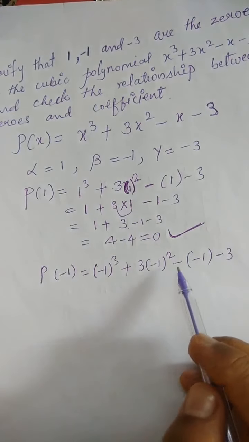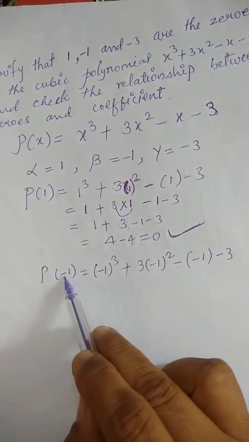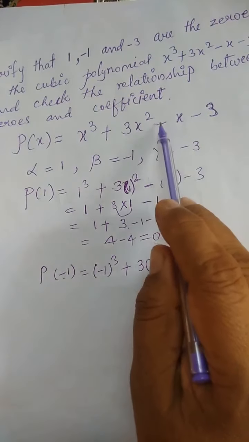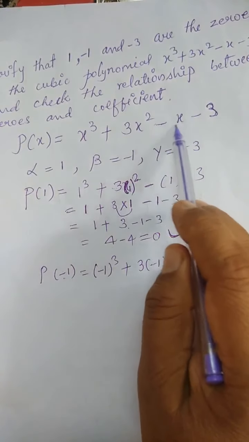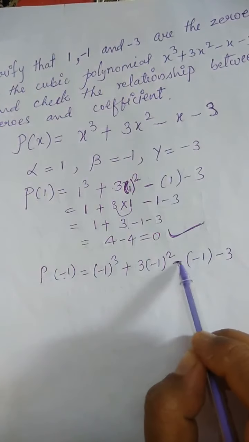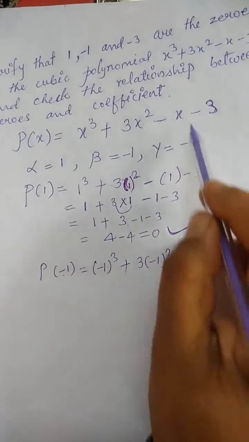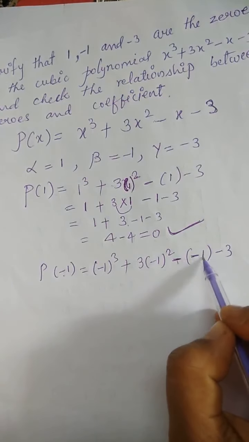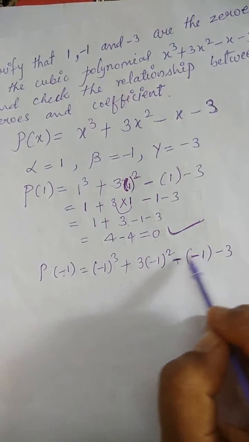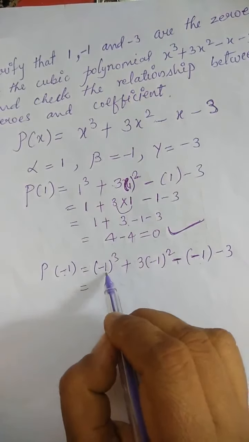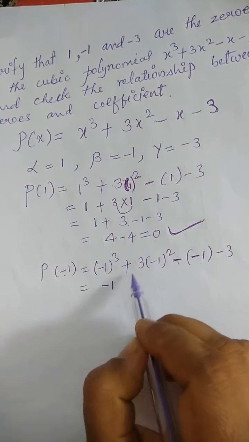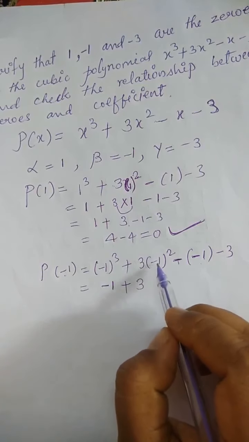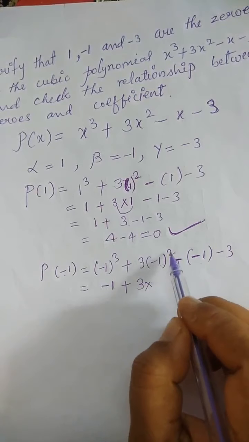You have to take care of the sign when you substitute a negative value, because here in the polynomial a minus sign is there, so first note down this minus sign, then write the x value, that is minus 1. So here two minuses you will get. Minus 1 cube is minus 1 plus 3. Then first calculate the square.